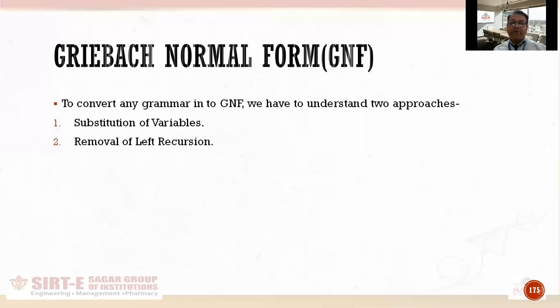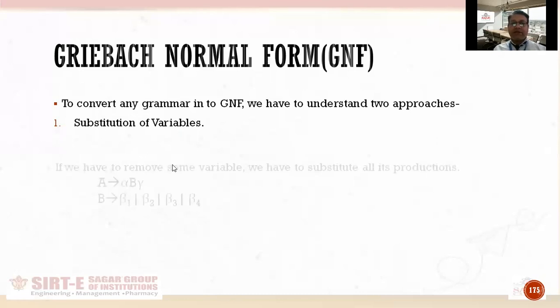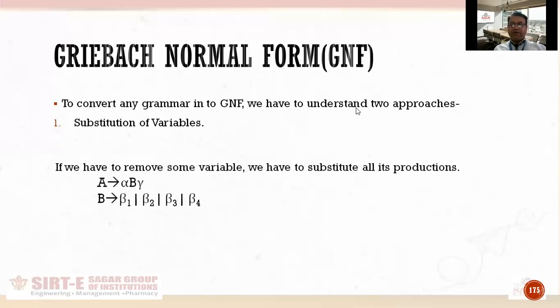One by one, I am going to explain what substitution of variables is and what removal of left recursion is. First of all, substitution of variable. As its name suggests, whenever we do not need a variable in our grammar, we look for its productions and substitute all of its productions in that place.